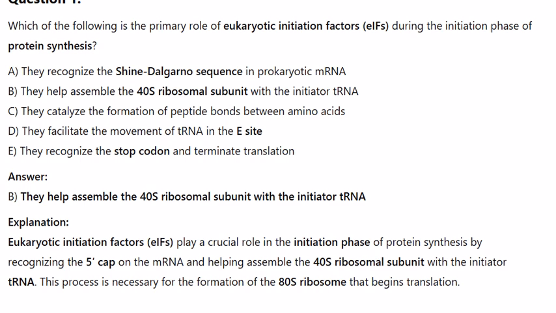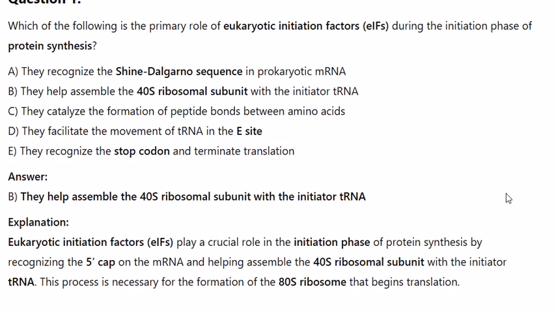Explanation: Eukaryotic initiation factors, eIFs, play a crucial role in the initiation phase of protein synthesis by recognizing the 5' cap on the mRNA and helping assemble the 40S ribosomal subunit with the initiator tRNA. This process is necessary for the formation of the 80S ribosome that begins translation.